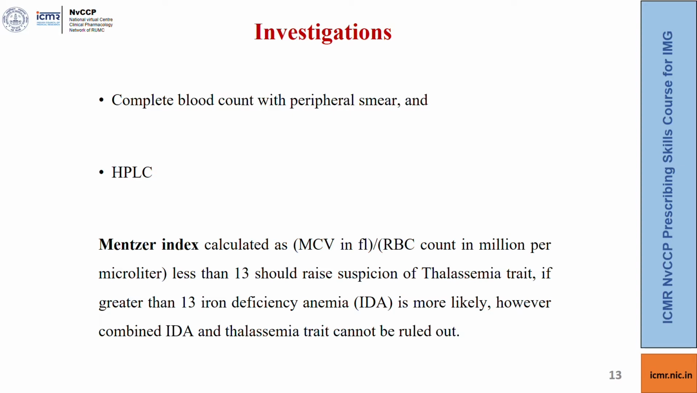Now to note here is that Mentzer's index can act as a simple tool to differentiate between thalassemia carriers and iron deficiency anemia. It is calculated as MCV over RBC count in million per microliter. If the value is less than 13, it should raise a suspicion of thalassemia trait. However, if it is more than 13, then iron deficiency anemia is more likely. However, a combined iron deficiency anemia and thalassemia trait cannot be ruled out.